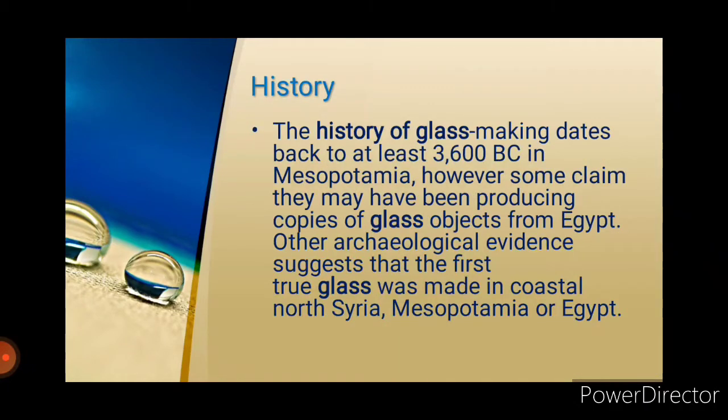Now, the history of glass. How glass was discovered. It is believed that the earliest glass object was created around 3500 BC in Egypt and eastern Mesopotamia. The oldest specimens of glass are from Egypt and date back to 2000 BC. In 1500 BC, the industry was well established in Egypt. After 1200 BC, the Egyptians learned to press glass into molds.